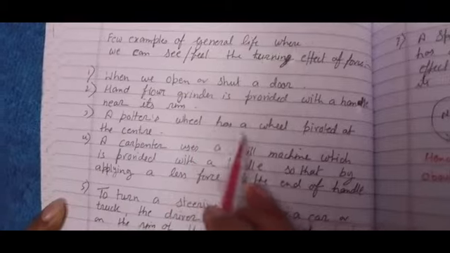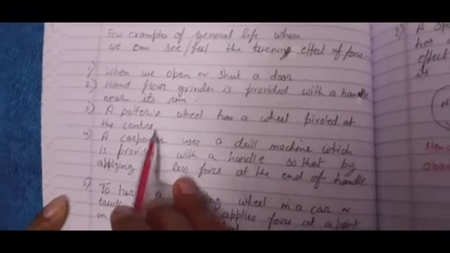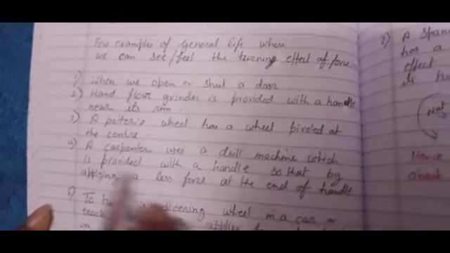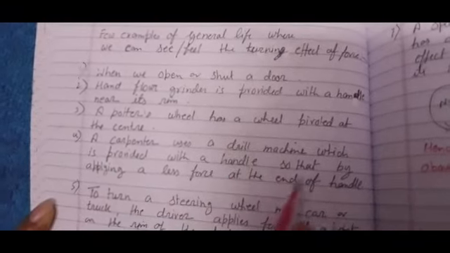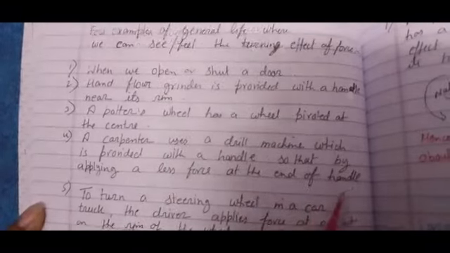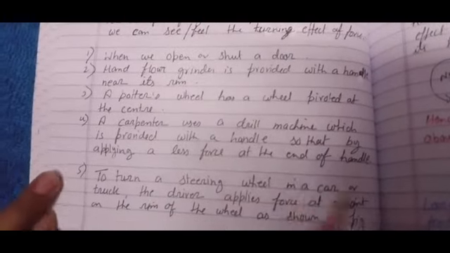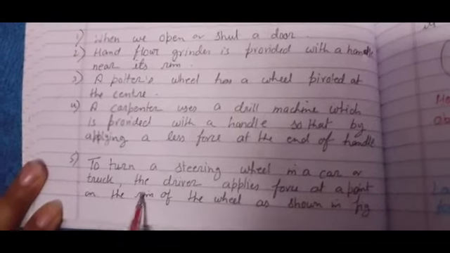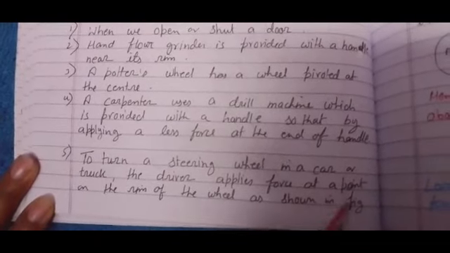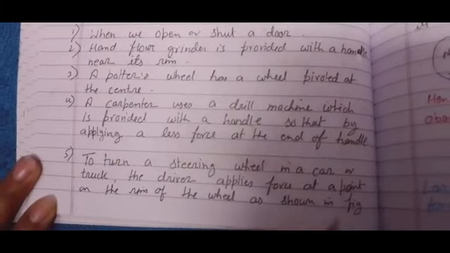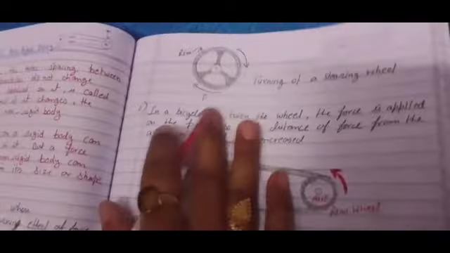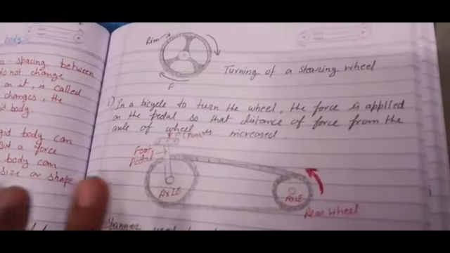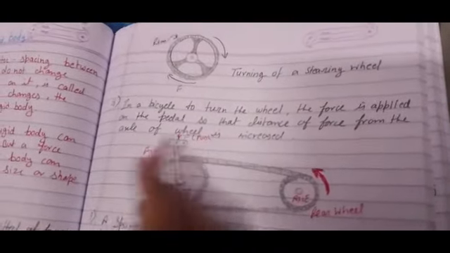A potter's wheel has a wheel pivoted at the center. A carpenter uses a drill machine which is provided with a handle, so that by applying less force at the end of the handle, he can easily make a hole. To turn a steering wheel in a car or truck, the driver applies force at a point on the rim of the wheel as shown in this figure. All these examples I have taken from your book only, so that you can go through all the detailed lines.